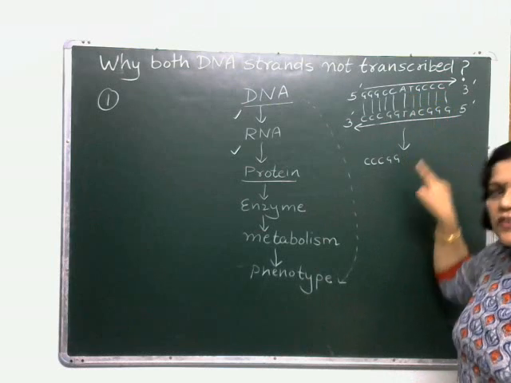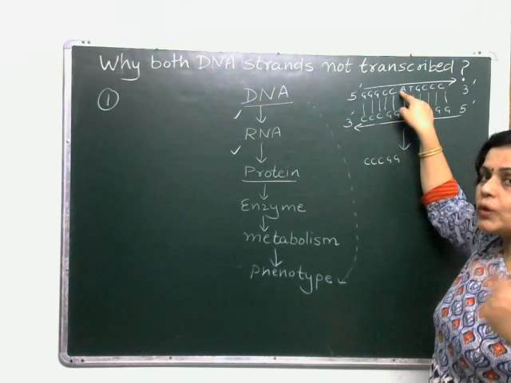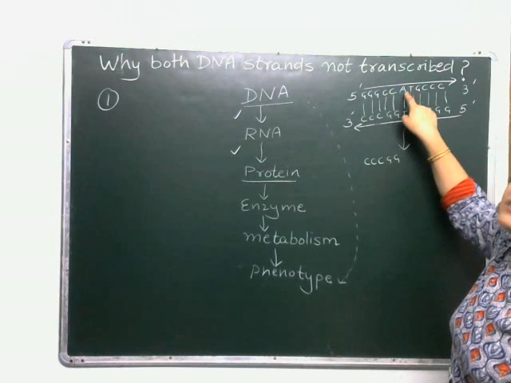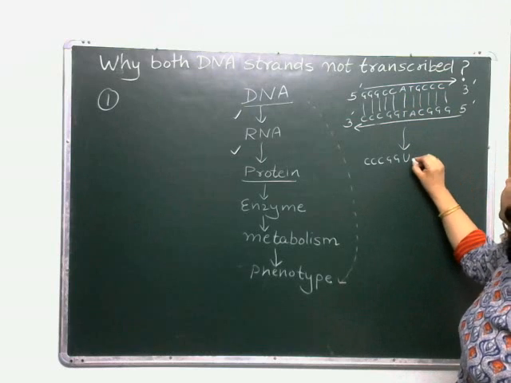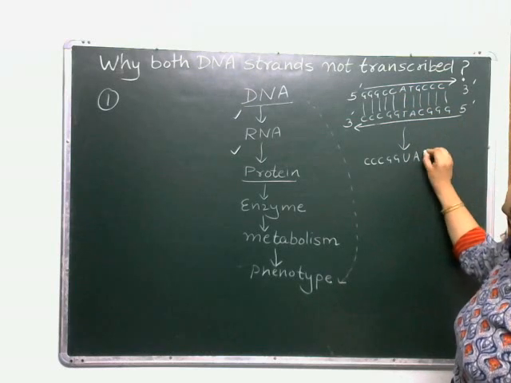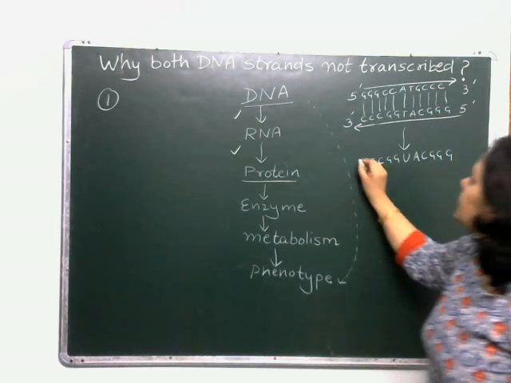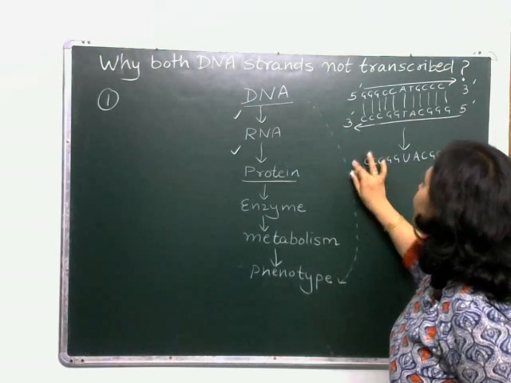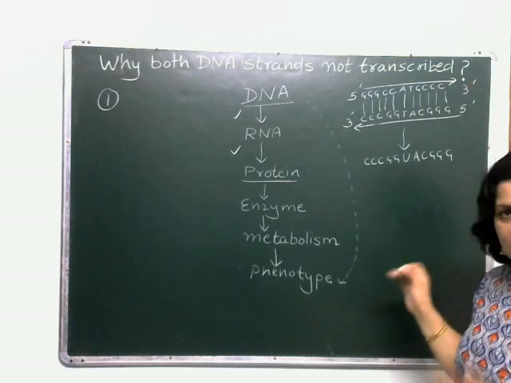Instead of A, we will write U. So the strand, which is this DNA strand coding for RNA, here instead of A, it will be uracil. Then T, it will be adenine. Then C, G, G and G. Okay, this is one strand of RNA formed from one strand of DNA.